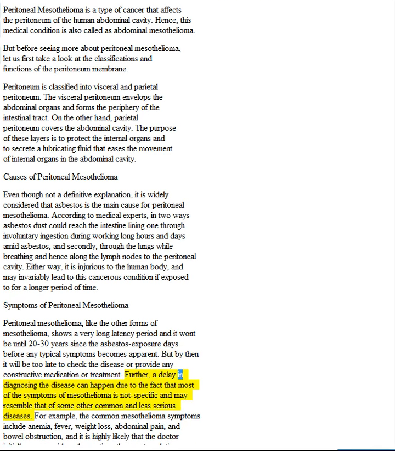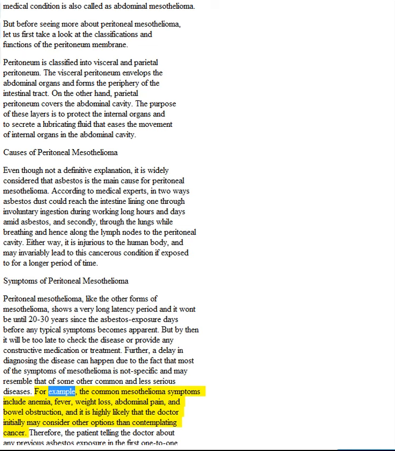Further, a delay in diagnosing the disease can happen due to the fact that most of the symptoms of mesothelioma are not specific and may resemble those of some other common and less serious diseases. For example, the common mesothelioma symptoms include anemia, fever, weight loss, abdominal pain, and bowel obstruction, and it is highly likely that the doctor initially may consider other options than contemplating cancer.